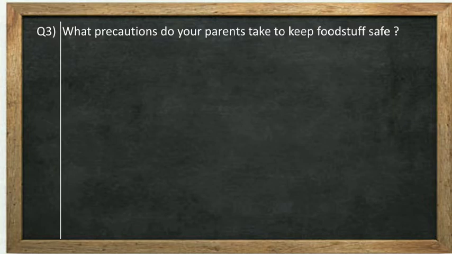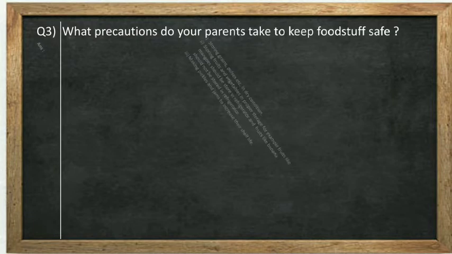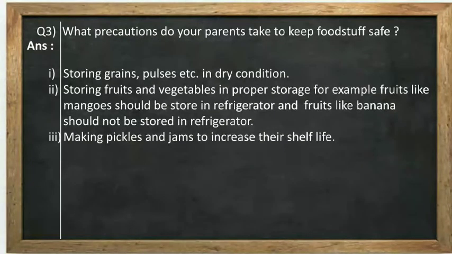so there are different methods, so you can write any method which your parents take to keep your food stuff safe. So storing grain, pulses etc. in dry condition, the grains and so on should be kept in dry condition, okay, not in wet condition. Okay, you must have seen rice, grains, pulses are not stored in the fridge. They should be kept in dry condition.